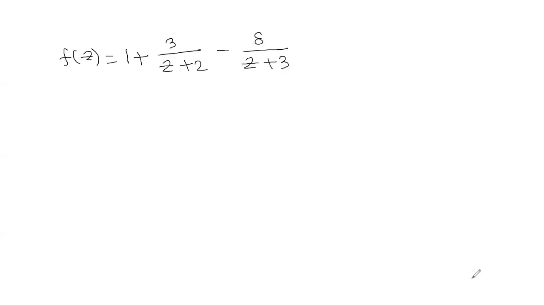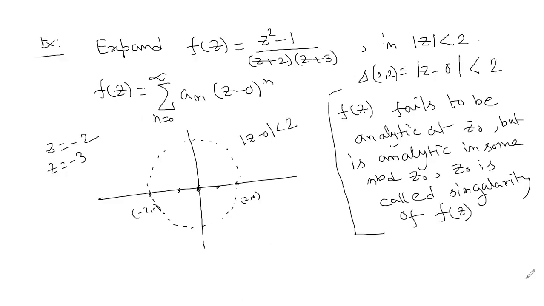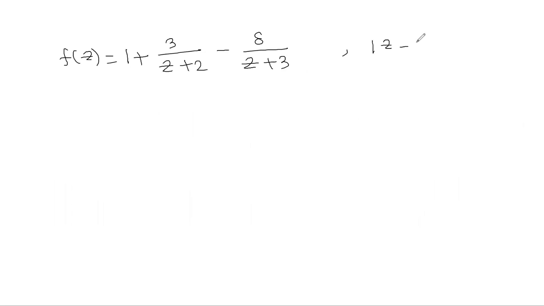Okay, so where we are going to expand, it is mod z less than 2. In mod z less than 2, that means we have to expand in this disk, right? So here we are going to utilize these kinds of expansions. 1 plus z power minus 1, what is the expansion of this, which is valid in mod z less than 1? You see, it is 1 minus z plus z square and so on.